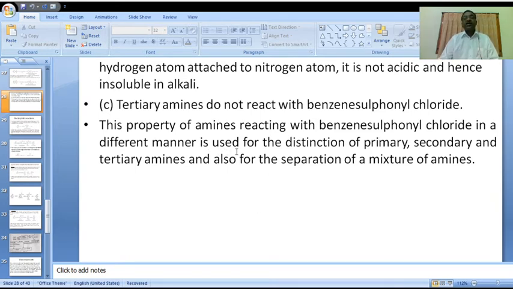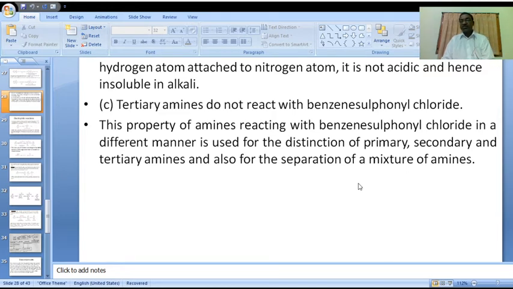This different manner of reaction is used for the distinction of primary, secondary, and tertiary amines, and also for the separation of a mixture of amines.